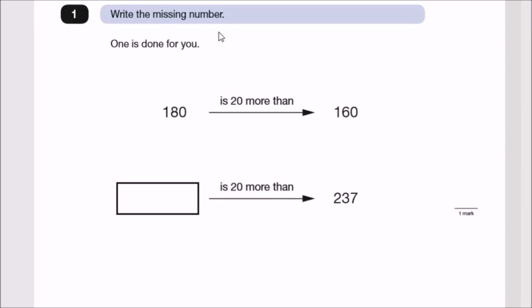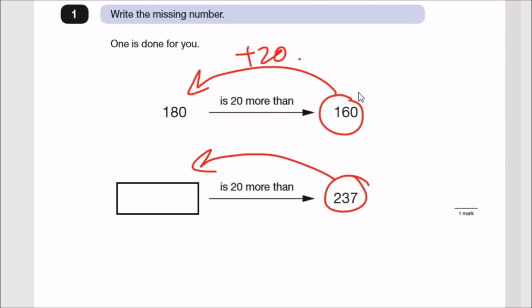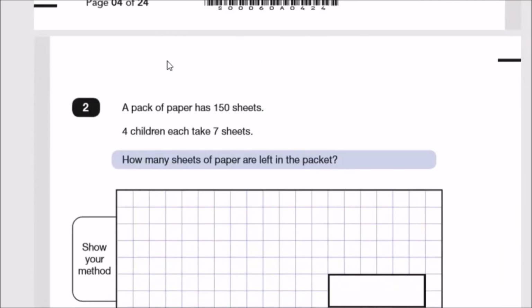So, write the missing number. 1 is done for you. 180 is 20 more than 160. So, we can clearly see that this has gone up by 20, or if you start at 160, you just add 20. And then something is 20 more than 237, so this is the same thing. So we need to add 20, or 2 tens, to 237. And that should give us 257. Okay, so add 2 tens, yep. Alright, easy. Moving on.